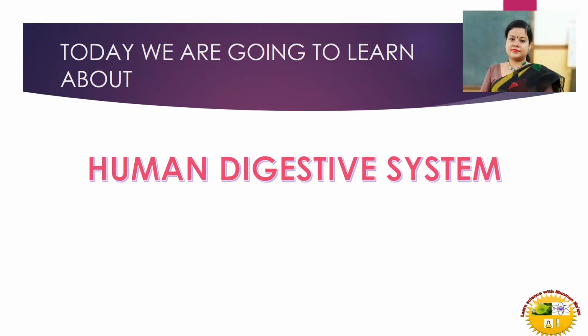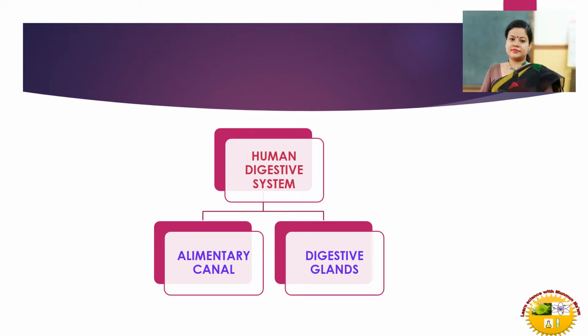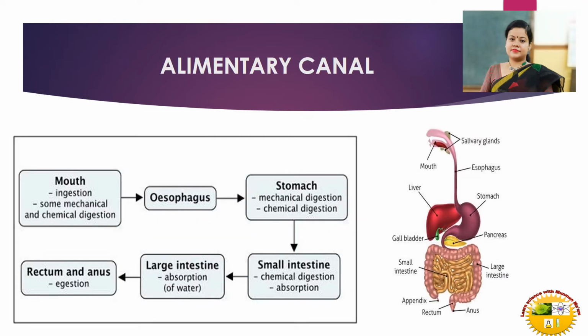Today we are going to learn about the human digestive system. In the human digestive system, there are two main parts. What are those? Alimentary canal and digestive glands. So, basically, the human digestive system comprises the alimentary canal and digestive glands. Now, let's take a look at the alimentary canal.